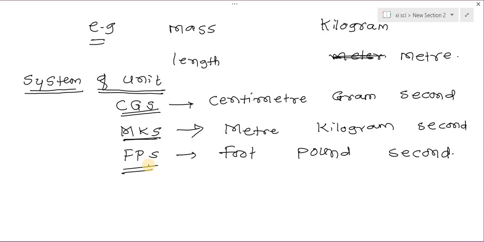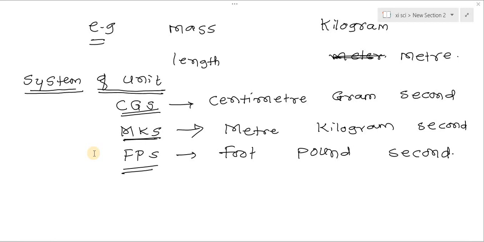The name of the system is given according to the standards used for the measurement of these three quantities, namely length, mass, and second. So a country or area which uses the CGS system follows centimeter, gram, second units.